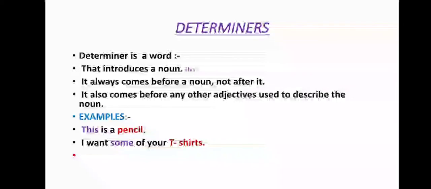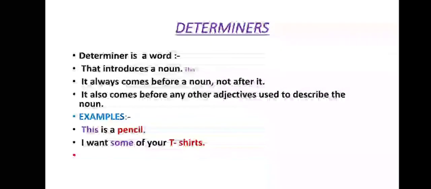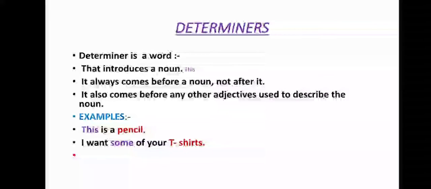So firstly, what are determiners? A determiner is a word that introduces a noun. It always comes before a noun, not after it. It also comes before any other adjectives used to describe the noun. For example, this is a pencil. Here "this" is the determiner and "pencil" is the noun.